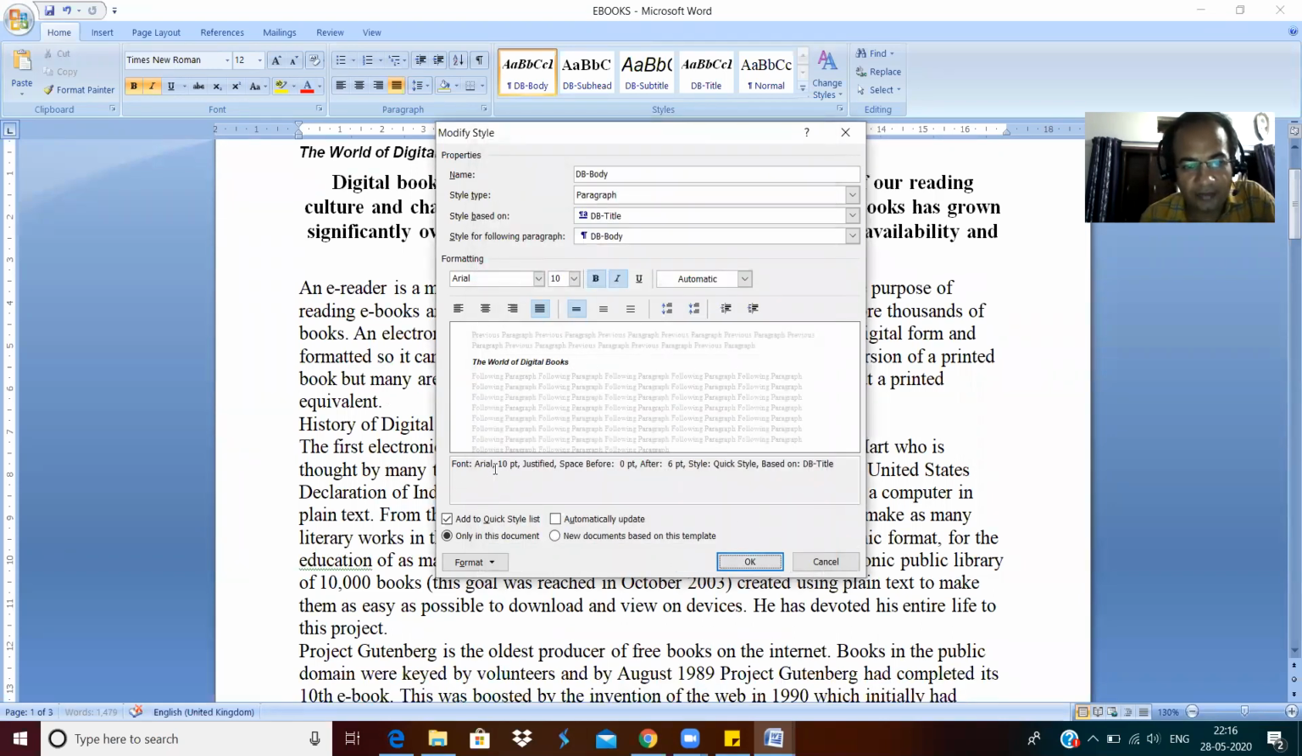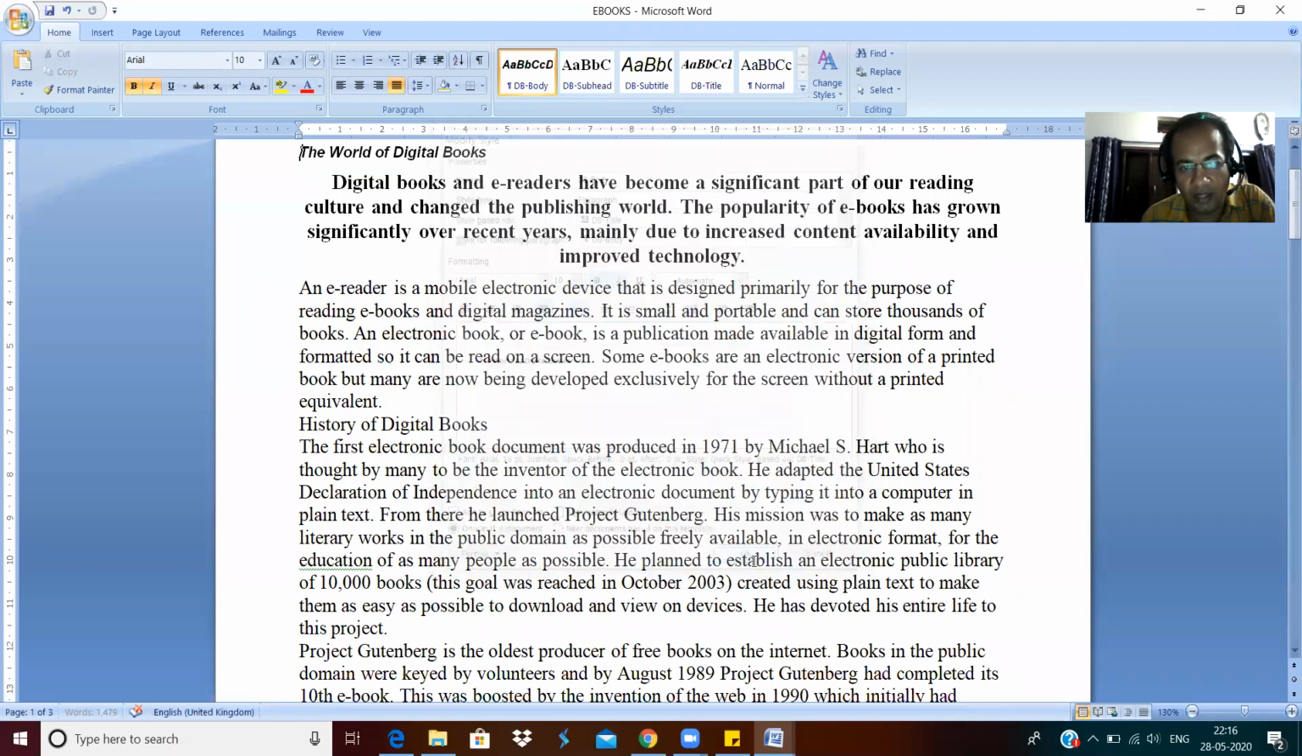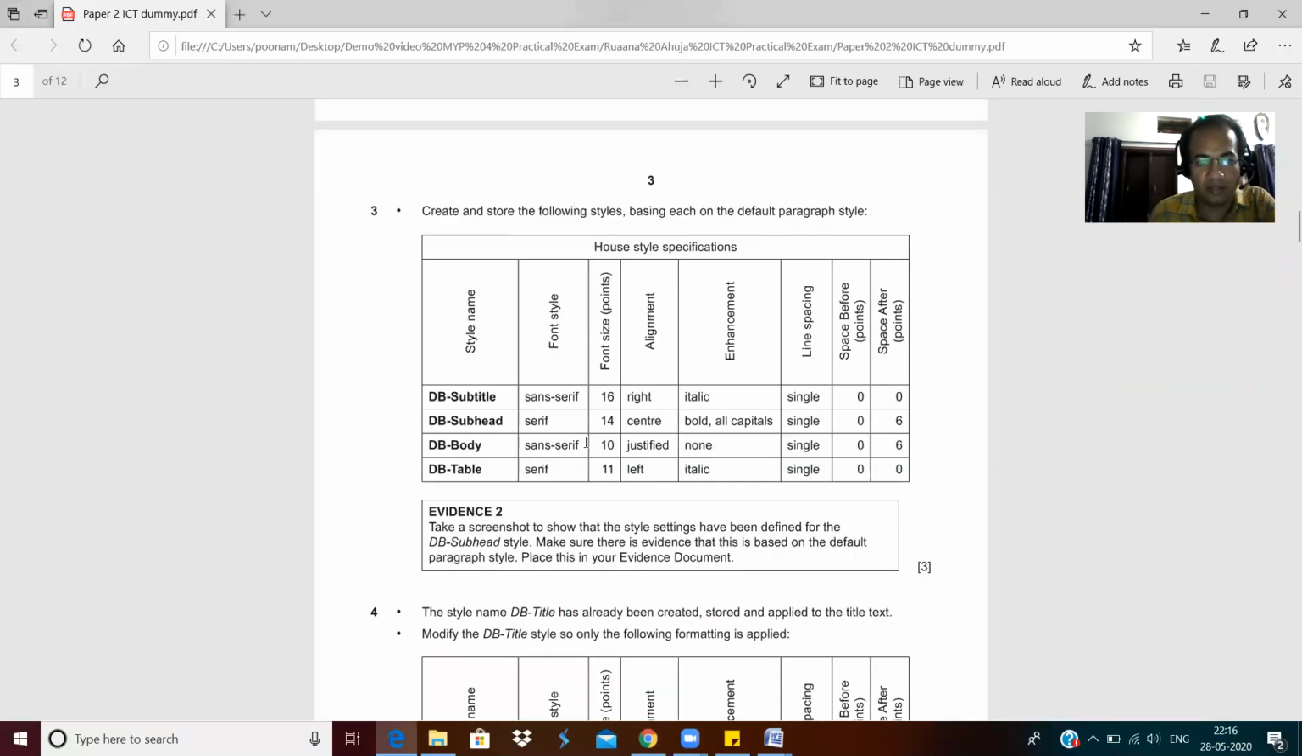So yeah, it is sans serif, that is Arial. 10 is the font size, justified, space before is 0, space after is 6. Okay, and the name is DB body, and then I click OK. So this is prepared. Okay, so I'm done with this. Like this you can create for all.